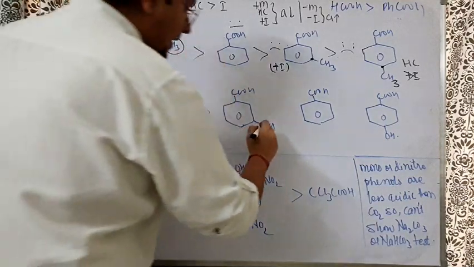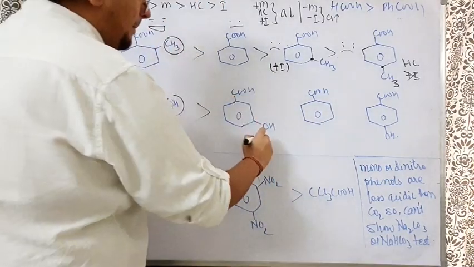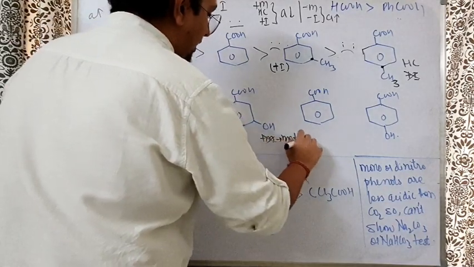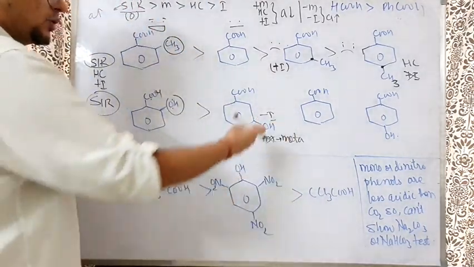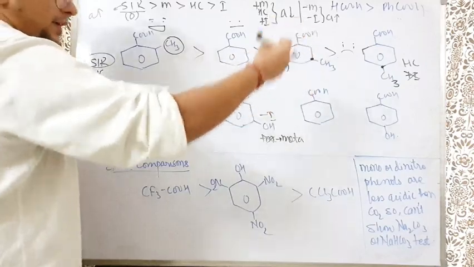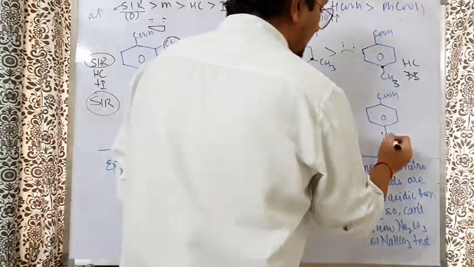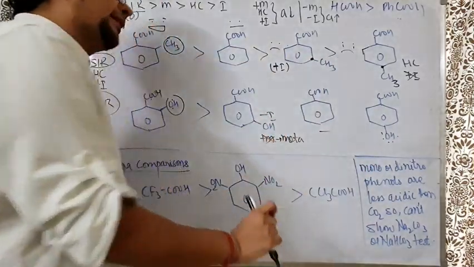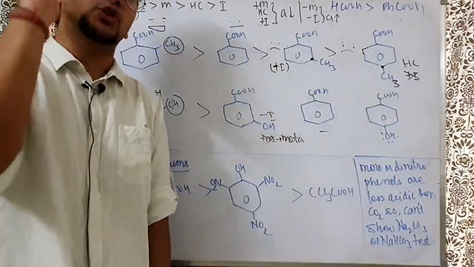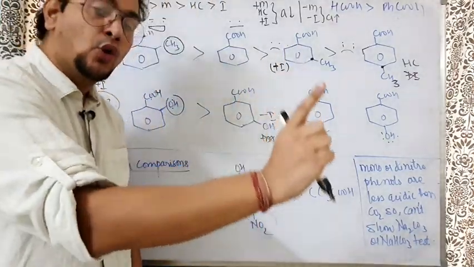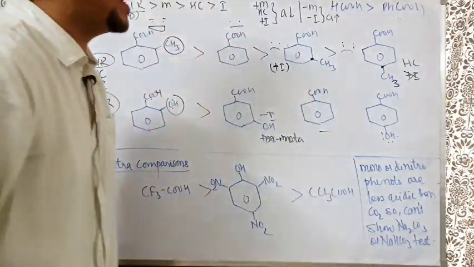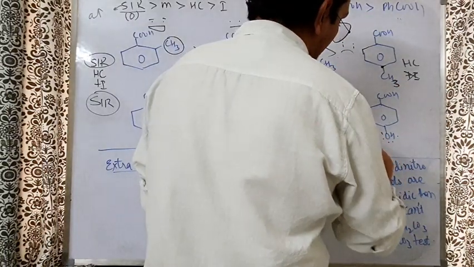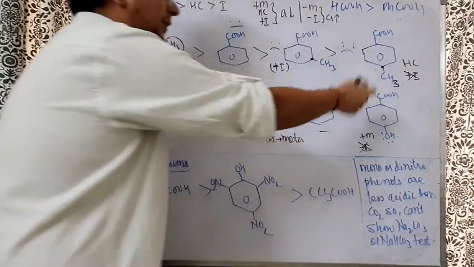Next, here at meta position, bhaiya, minus M, plus M is not available at meta, only because it is meta position. That's why only the minus I effect will be there, because O is more electronegative. So minus I effect. Here no effect. Here, lovely, O has a lone pair, and any group having a lone pair connected to the benzene ring at ortho and para position will show plus M effect. So write plus M. Minus I will cut, because it is very far away from the COOH.